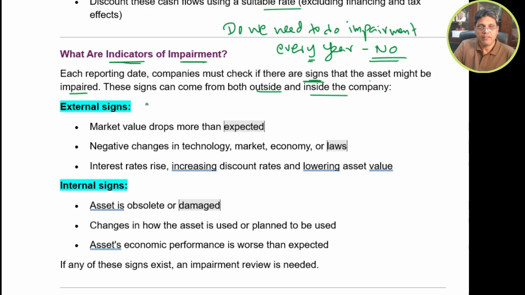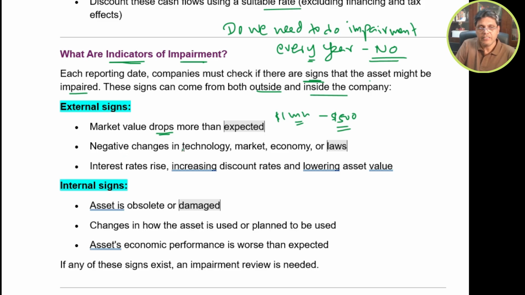For example, let's say you bought a land last year for $1 million. Now due to a sudden drop in the property prices, this value drops to $500,000. So the market value dropped, and as a result of that, the asset has to be impaired.